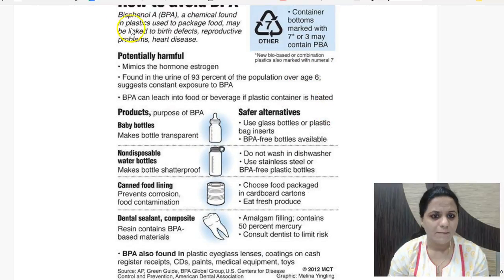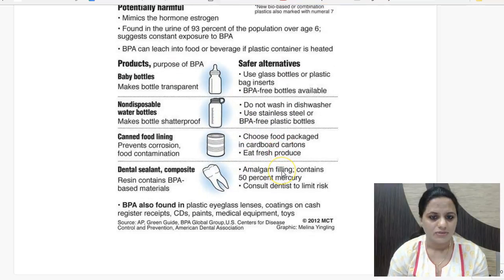So this is regarding BPA, bisphenol A. The products in which it is used and the properties because of which it helps in production: for baby bottles, it makes bottles transparent. Even for non-disposable water bottles, it makes bottles shatterproof. It prevents corrosion, so it's used in food containers also. So this BPA is a concern here, in that it can leach into food or beverages if the plastic container is heated.